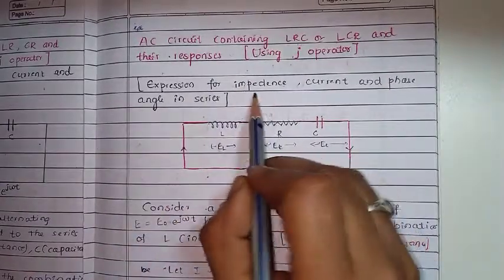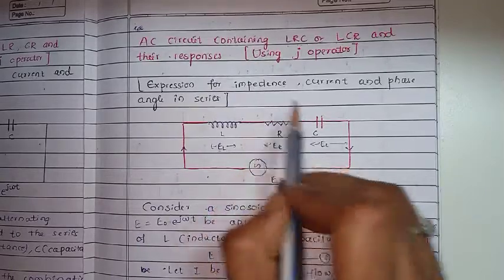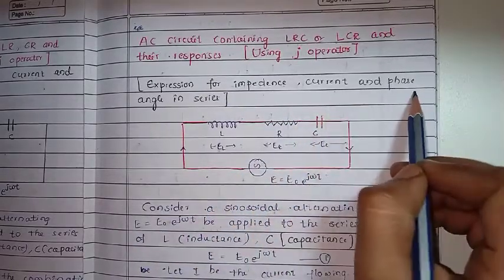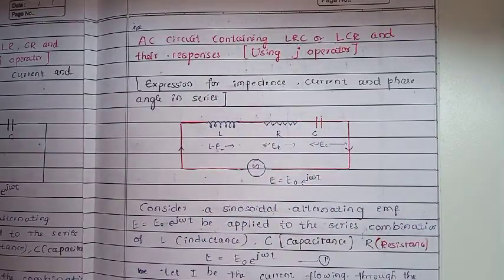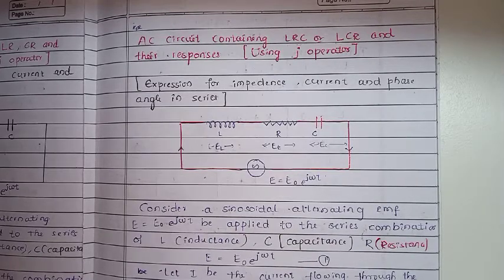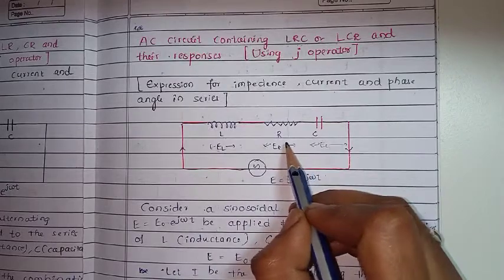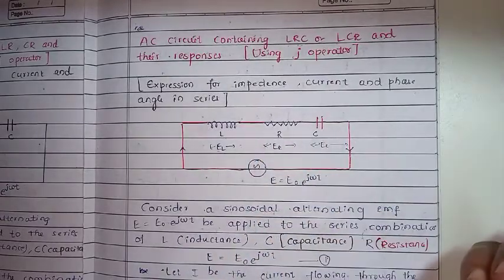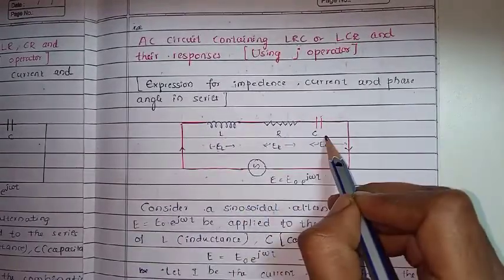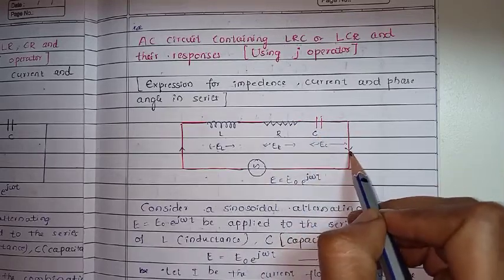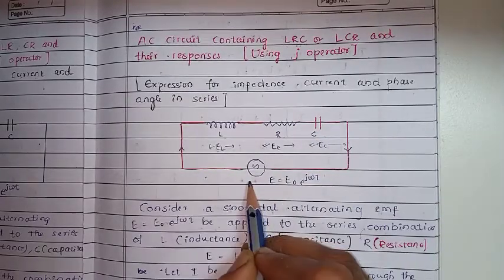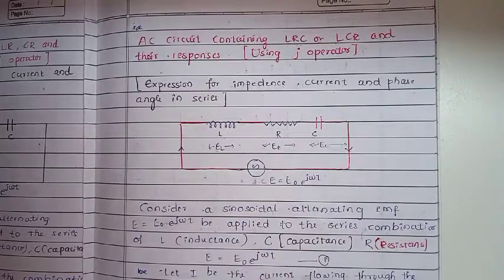Here we are going to write the impedance, current and phase angle in the series connection. So let's connect the inductance, resistance and capacitance in series with the AC signal generator.